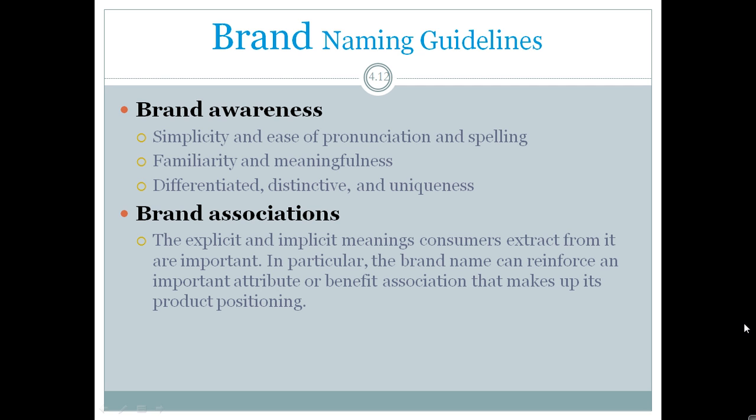The next is brand association. The explicit and implicit meanings consumers extract from it are important. In particular, the brand name can reinforce an important attribute or benefit that makes up its product positioning.